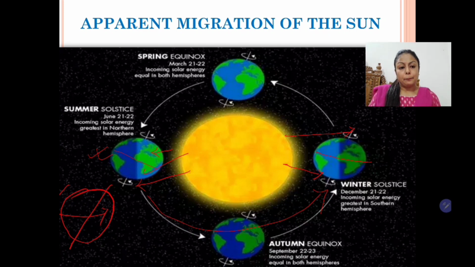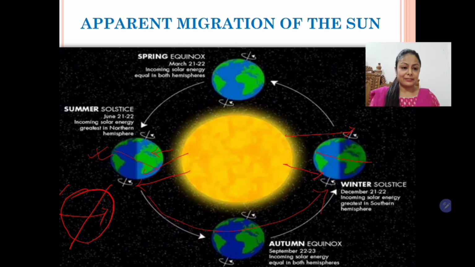So students, the apparent migration of the sun means that the sun moves towards the northern hemisphere when it is summer in northern hemisphere and it moves towards the southern hemisphere when it is summer in the southern hemisphere. But in reality, does the sun move? No. The sun is stationary. The earth is moving around the sun, as you can see in the diagram. So while moving along its orbit, when one hemisphere is facing the sun, the other one is always away from it. As a result, the season changes. So students, this is called apparent migration of sun.